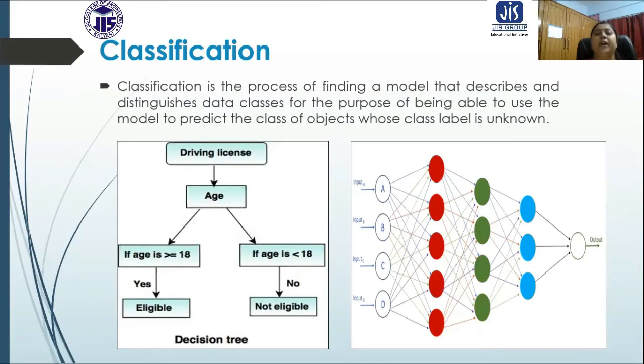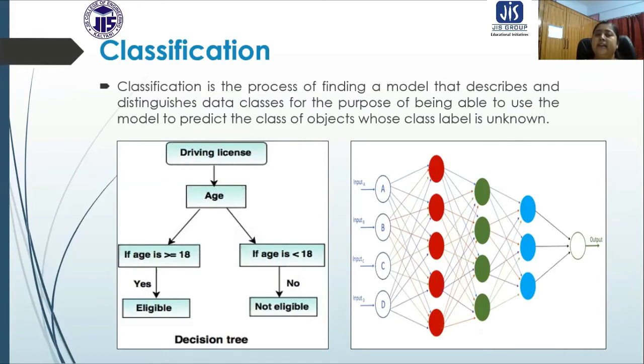Suppose we are trying to find if a particular person is eligible for having a driving license or not. So what data am I going to collect? The age of that particular person. The system knows that if the age is less than or equal to 18, they are coming in a particular class.